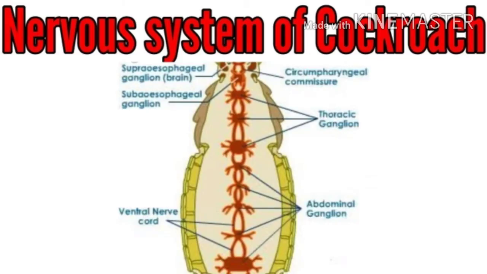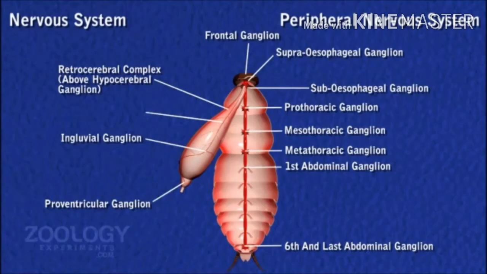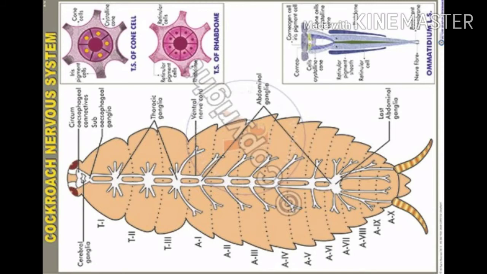Next we discuss the nervous system of cockroach. The nervous system consists of the nerve ring and a double ventral nerve cord, sub-oesophageal ganglion, circum-oesophageal connectives, and the double ventral nerve cord.